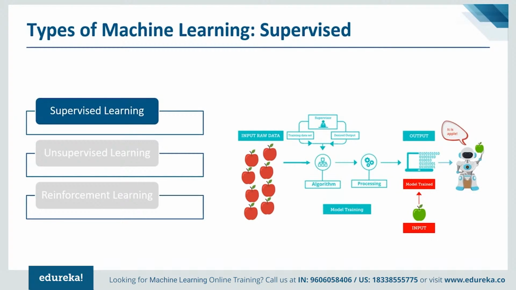So for each input instance, an expected output value is associated with it. This value can be discrete, representing a category, or can be a real continuous value. In either case, the algorithm learns the input patterns that generate the expected output. Now, once the algorithm is trained, it can be used to predict the correct output of a never seen input. Okay, Shubham, is it clear now? All right, cool. So let's move ahead.